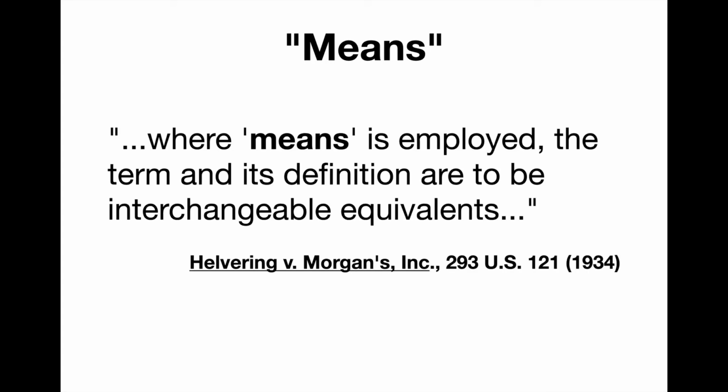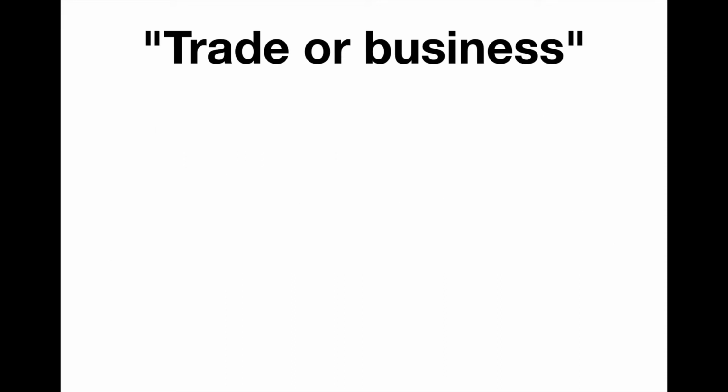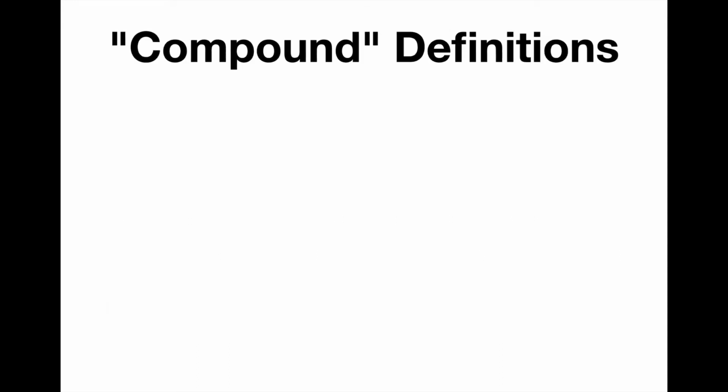Means. Where means is employed, the term and its definition are to be interchangeable equivalents. The term net earnings from self-employment means the gross income derived from any trade or business. Trade or business. A trade or business includes the performance of the functions of a public office. Which brings us to the next definition, which is called the compound definition.